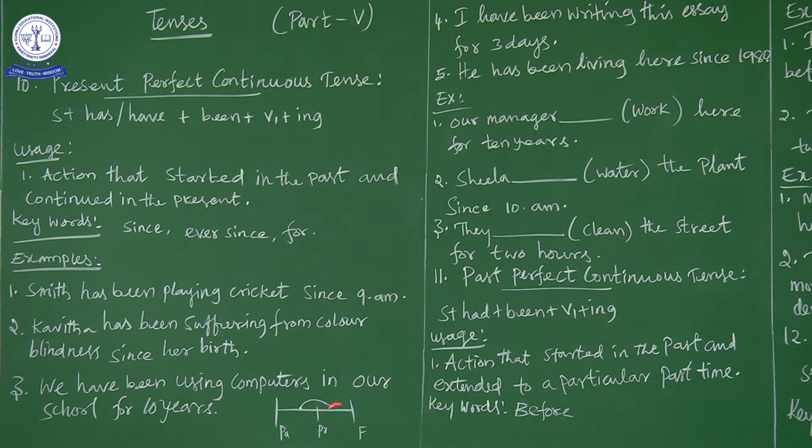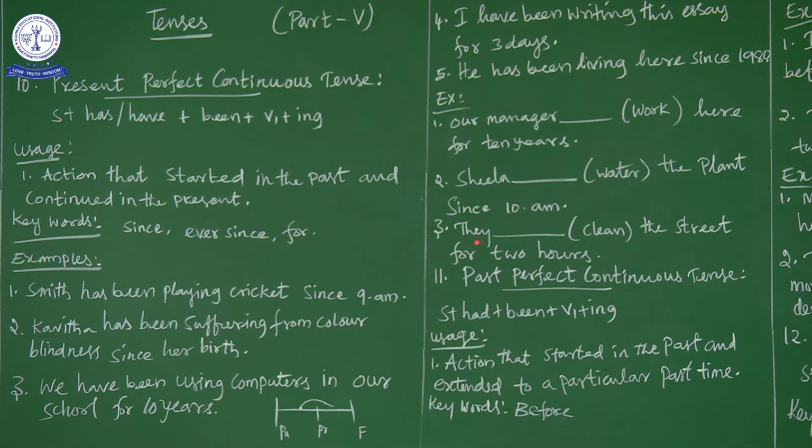Now you see in the graph, the action started at 10 a.m. So in the past, the action of watering the plant started at 10 a.m., and now I see her at 12 o'clock in the present. The action is still going on. That's why we go for present perfect continuous tense. So Sheila has been watering the plant since 10 a.m.